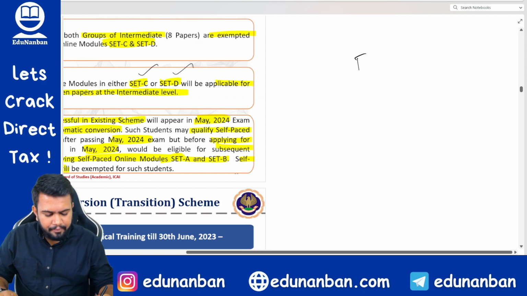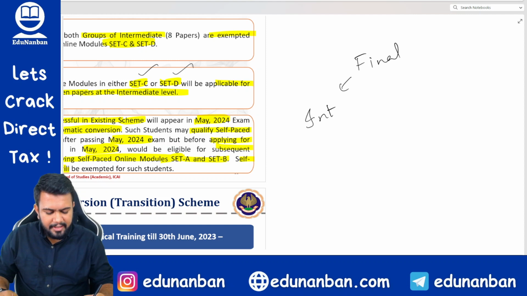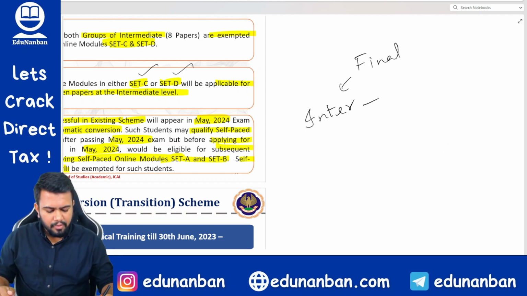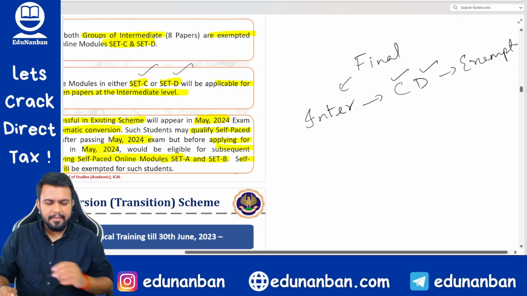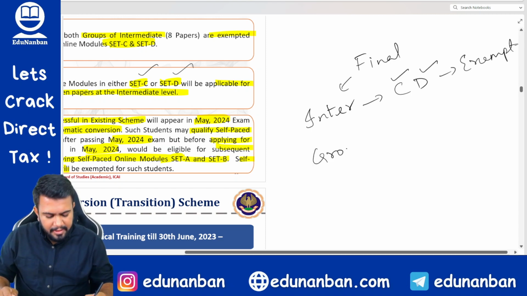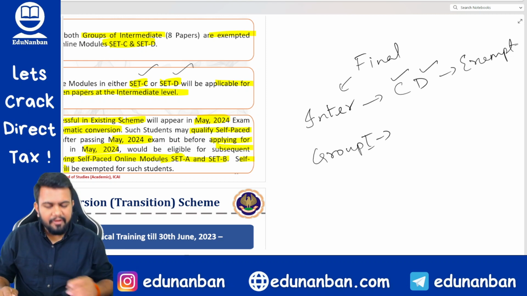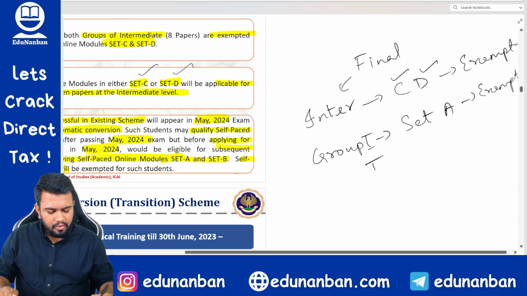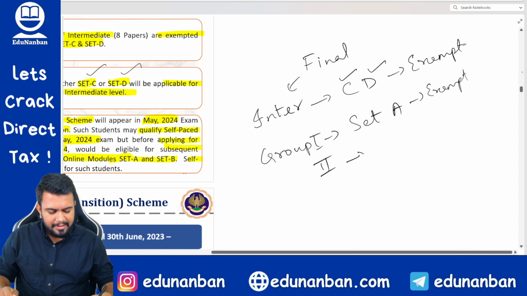So what are they trying to tell? If you are a final student, you have already cleared Inter, correct? Since you have already cleared Inter both groups, as I told you earlier, Set C and Set D are exempt, correct? Sir, what if I have cleared only group 1 of final? If you have cleared group 1 of final, Set A will be exempt. Sir, what about group 2? If you have cleared group 2, then Set B will be exempt.